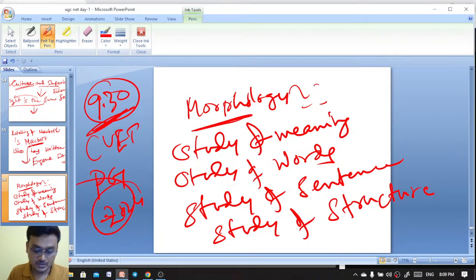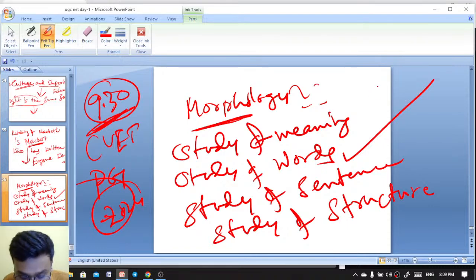Study of words, excellent. Morphology is the study of words. And study of meaning is known as what?